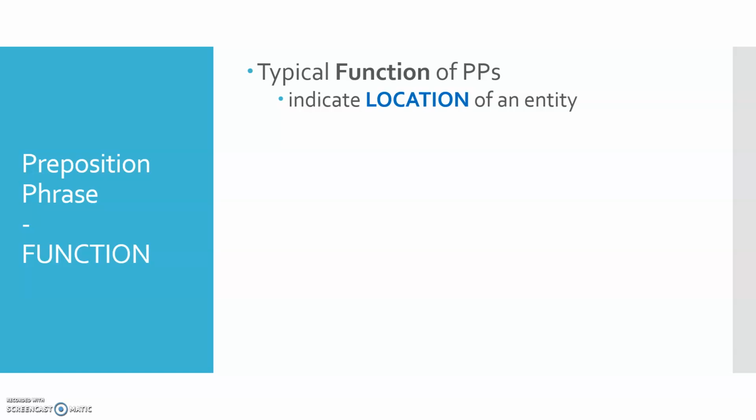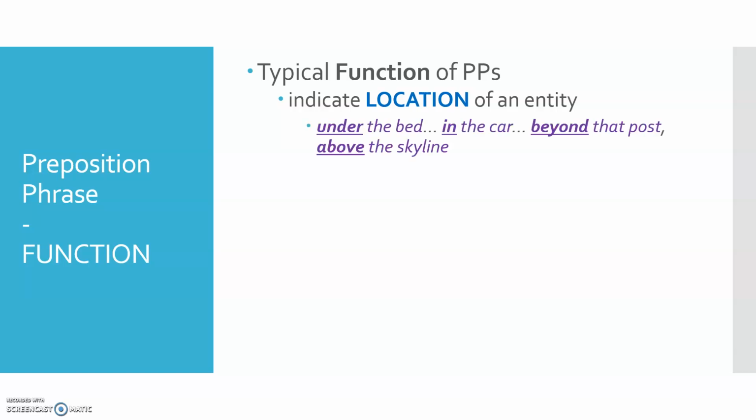There are some very typical purposes or functions for preposition phrases. Probably the most common is we use preposition phrases to indicate the location of some kind of entity, some location in space. So we could have a preposition phrase like under the bed, in the car, beyond that post, above the skyline, and these are all locations, positions, spatial orienting kinds of expressions. So we are locating some kind of entity in space.